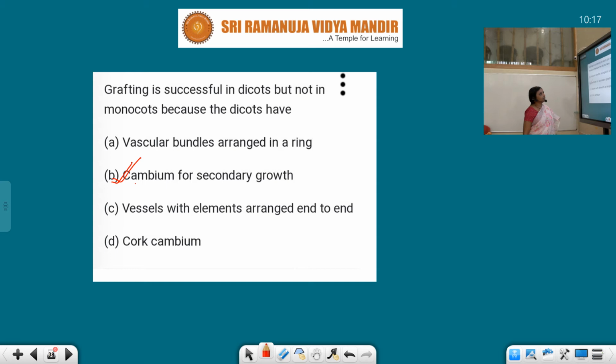And vascular bundles arranged in a ring, a eustele, are found in dicots, and scattered vascular bundles are seen in the monocot stem. But grafting is not affected by the arrangement of vascular bundles. Vessels with elements arranged, vessels meaning the xylem part, is also not affected. And cork cambium forms the outer layer, the bark, so it is also not the correct answer. The correct answer is only B.